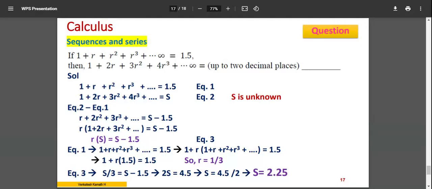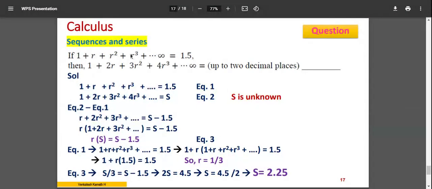So it is 1.5, meaning the series here is converging. Looking at that, I can tell you r is lesser than 1, because the power is r power 1, 2, 3 like that, it goes on. So each and every number, if it is converging, r square value should be lesser than r, r cube should be lesser than r square, and it should go on, r power 10, r power 15 like that.